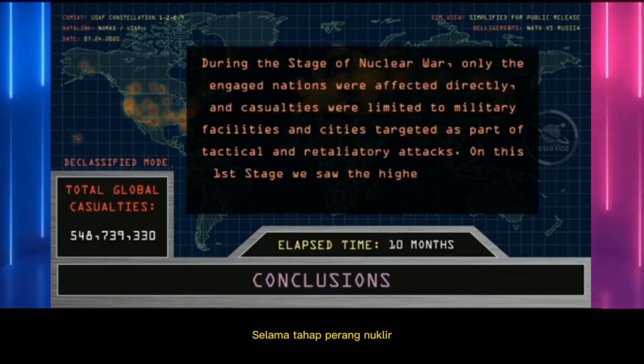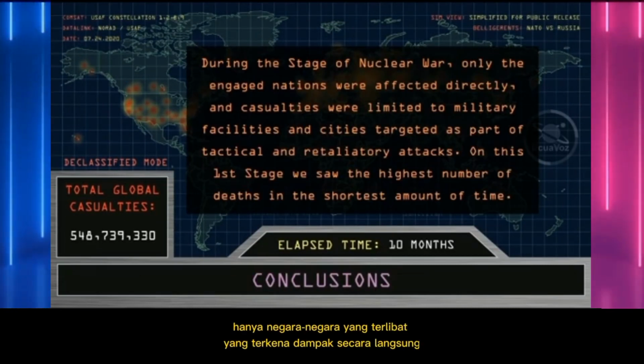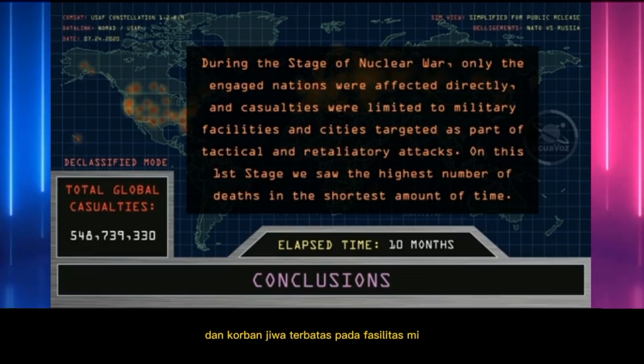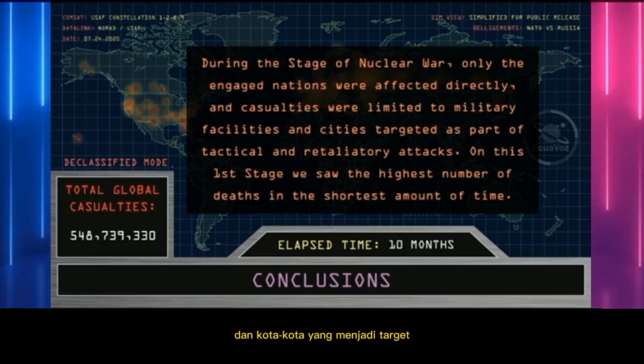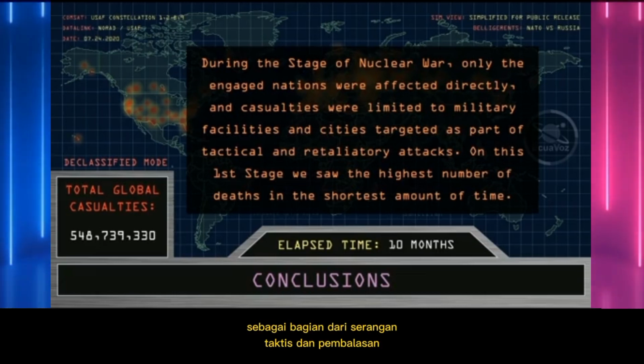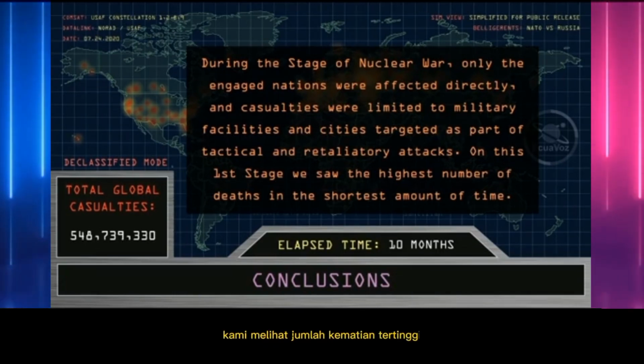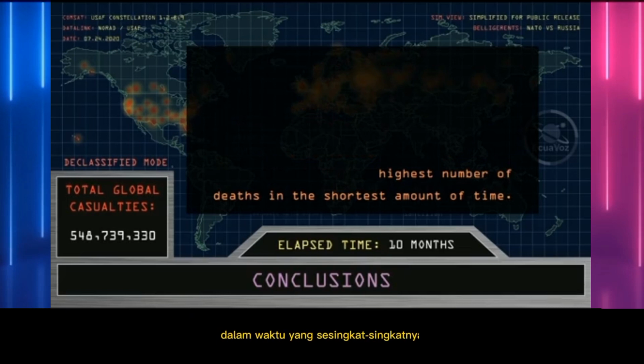Conclusions. During the stage of nuclear war, only the engaged nations were affected directly, and casualties were limited to military facilities and cities targeted as part of tactical and retaliatory attacks. On this first stage, we saw the highest number of deaths, in the shortest amount of time.